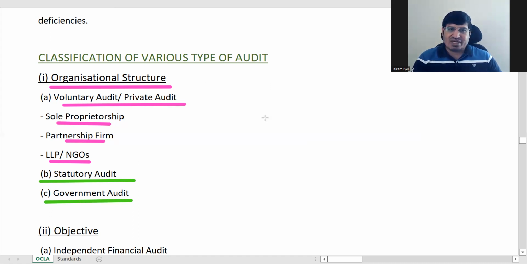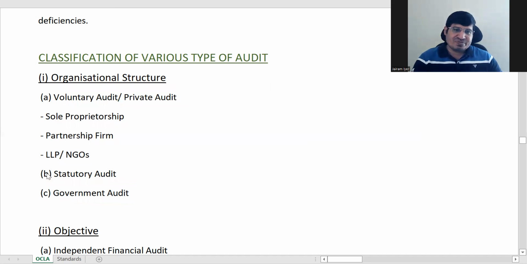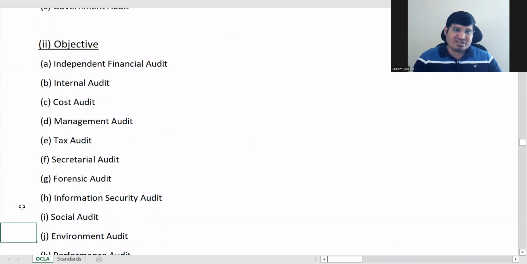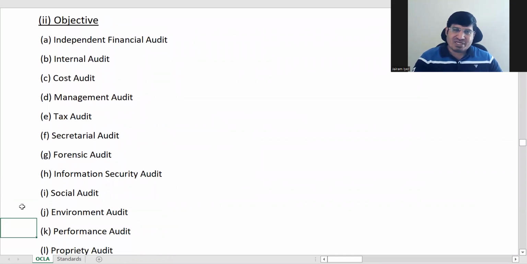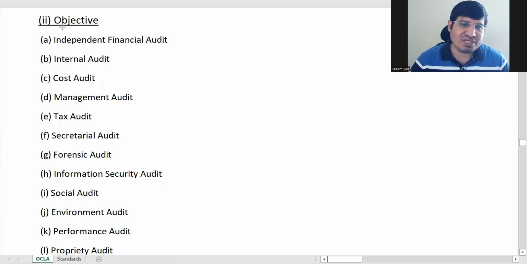Okay, now next we will see classification based on objective. Like for all of this, as I said, some of this will be explained for our course. Everything is listed, but you need not explain everything. There will be only some for which we have got explanation, which we'll be seeing in the following pages. So classification based on objective.